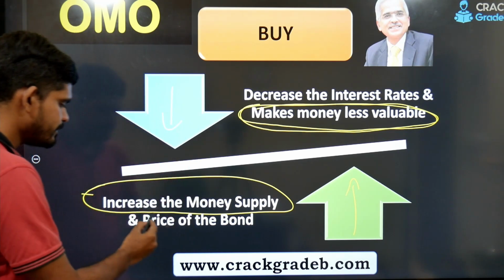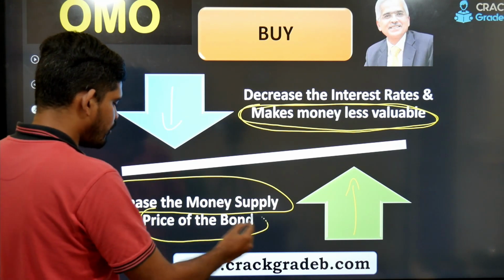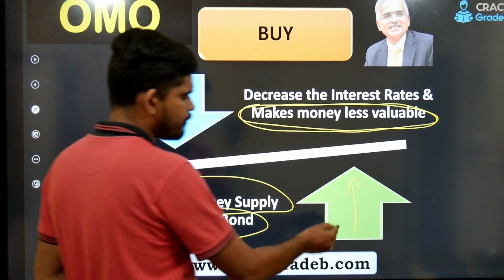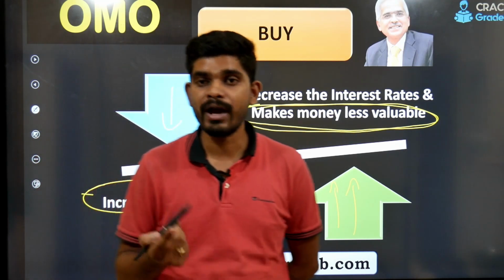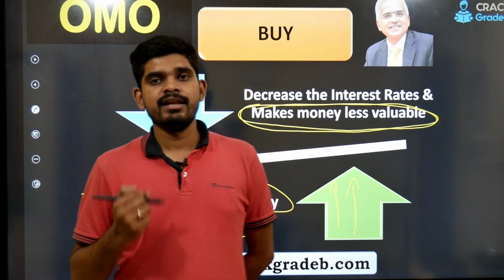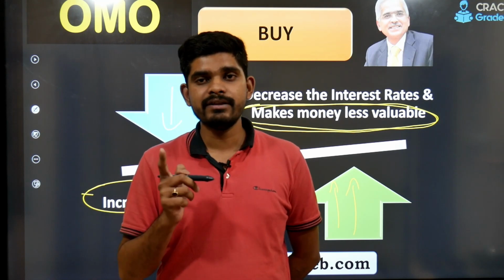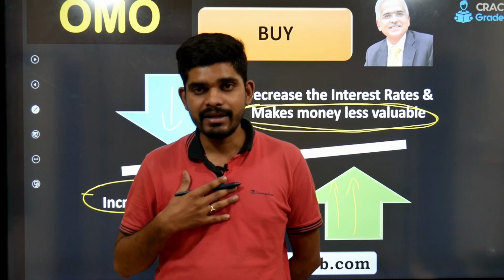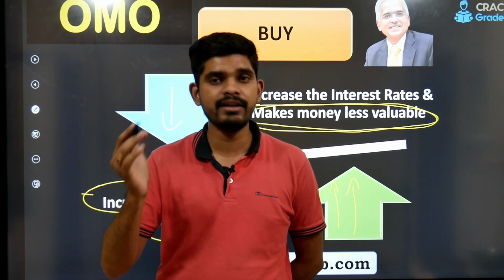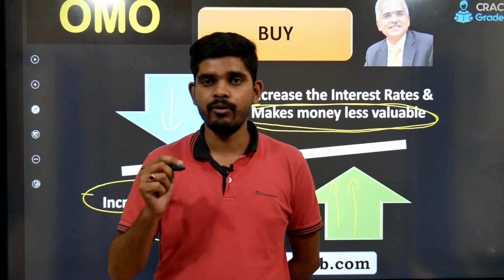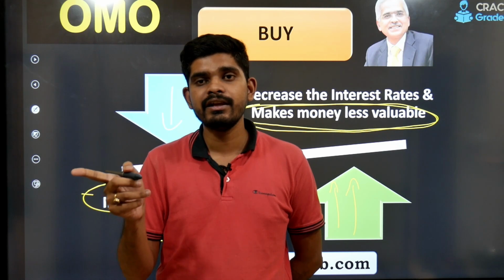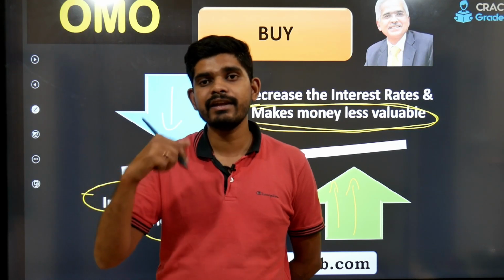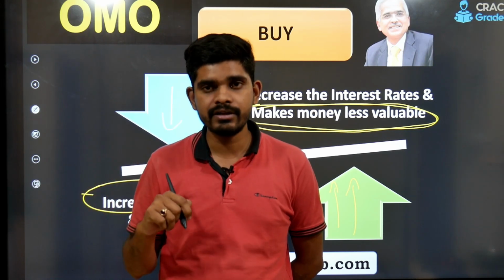Now second, the price of the bond goes up. Why? On the one hand, the money in my hand, the money in your hand has increased, right? Now we will try to invest this money somewhere we can get a good rate of return.